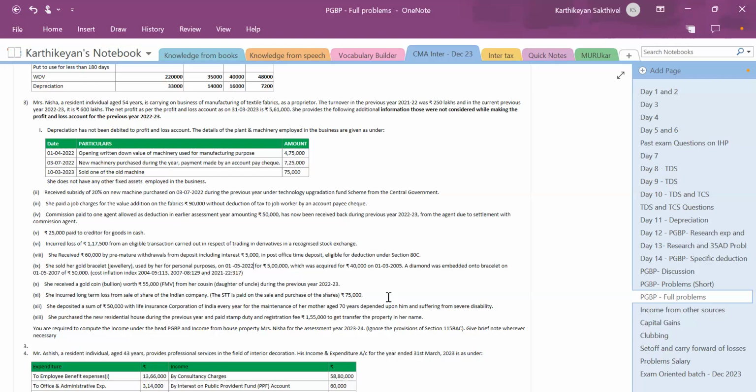She purchased the new residential house during the previous year and paid stamp duty and registration fee rupees 1,55,000 to get the property transferred in her name. You are required to compute the income under the head PGBP and income from house property of Mrs. Nisha for the assessment year 2023 to 24. Ignore the provision of section 115BAC. Give brief note wherever necessary. Try this question.